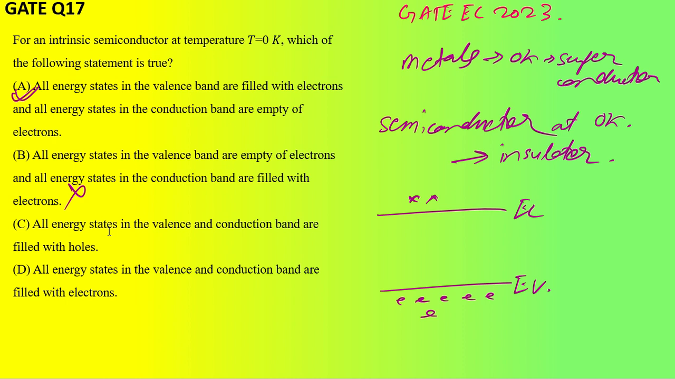Okay, all the energy states in the valence band and conduction band are filled with holes. If both are filled with holes, then also it is not possible to become an insulator. Same way, if both are filled with electrons, then also it is not an insulator. So for the semiconductor to be an insulator, and how do we know an insulator? At 0 Kelvin it becomes perfectly non-conductive. Okay, so option A is correct.